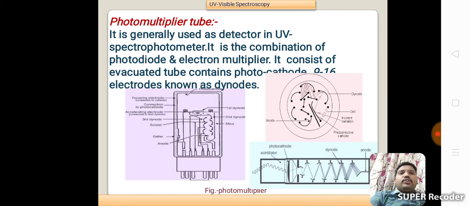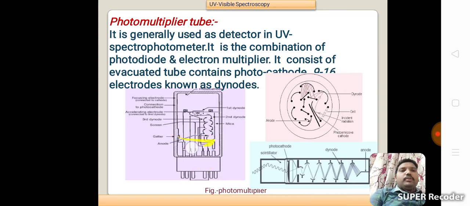Next one, photomultiplier tube. It is generally used as a detector in UV spectrophotometer. It is the combination of photodiode and electron multiplier. It consists of an evacuated tube containing a photocathode and 9 to 16 electrodes known as dynodes.